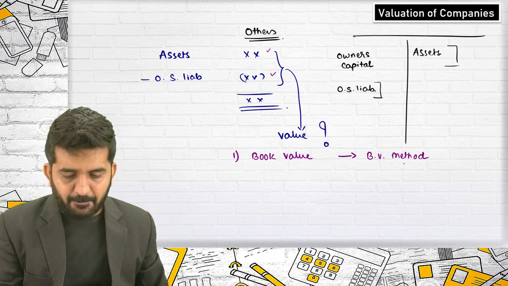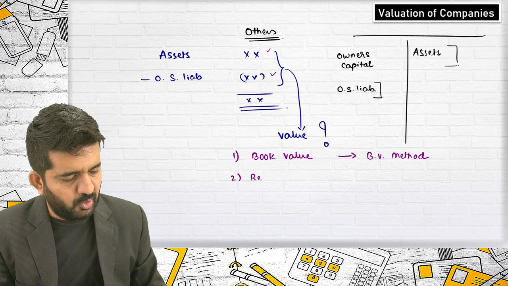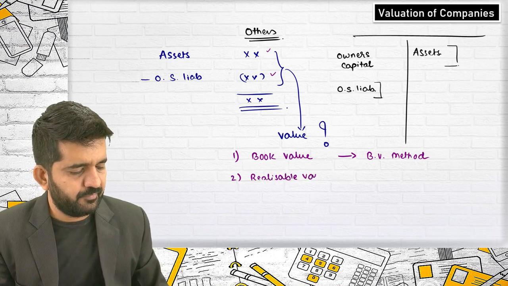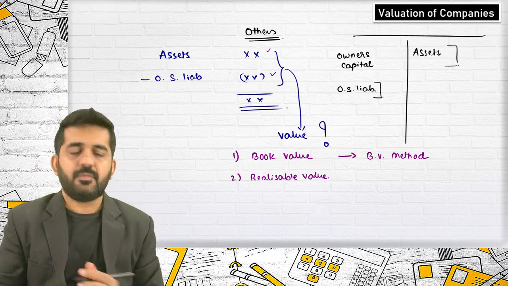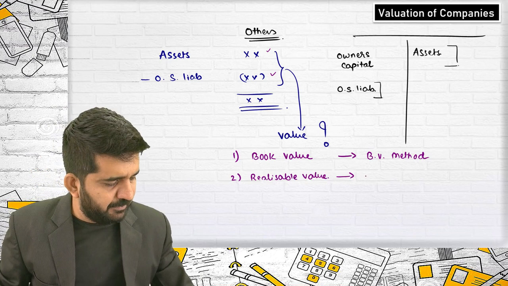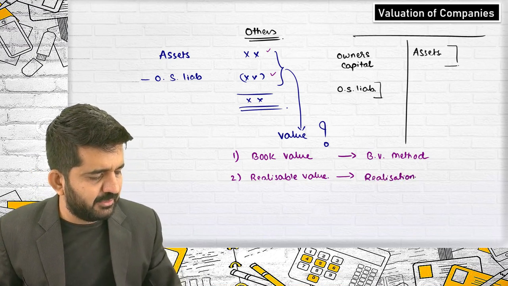If you take market value or realizable value, then this is the valuation of the company based upon realization method.